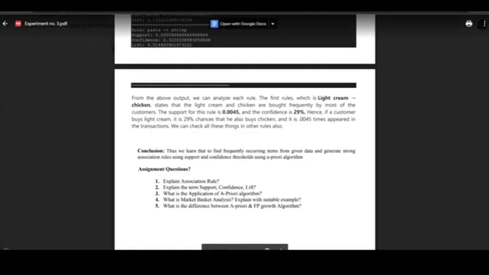So the conclusion is that we have learned to find frequent items from the given data set and generate strong association rules using a confidence threshold using Apriori. Thanks for watching.